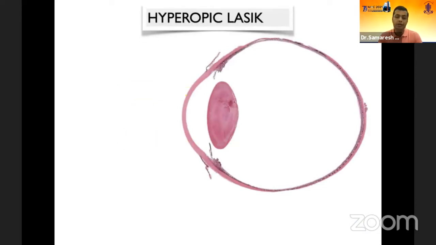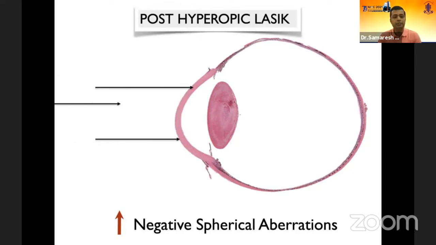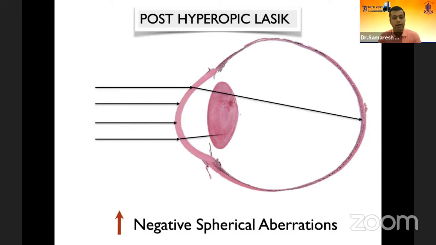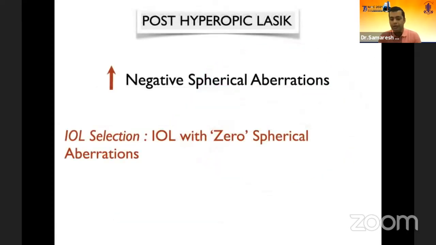Hyperopic LASIK is the exact opposite of myopic LASIK. Now you're ablating the mid-periphery, so you're bumping up the central cornea, making it steeper, and you're landing up with negative spherical aberrations, which essentially simply means that your central rays of light are now going to bend more than the peripheral rays of light. So your angle for the center is going to be more than the angle for the periphery, and thereby it's the exact opposite of myopic LASIK.